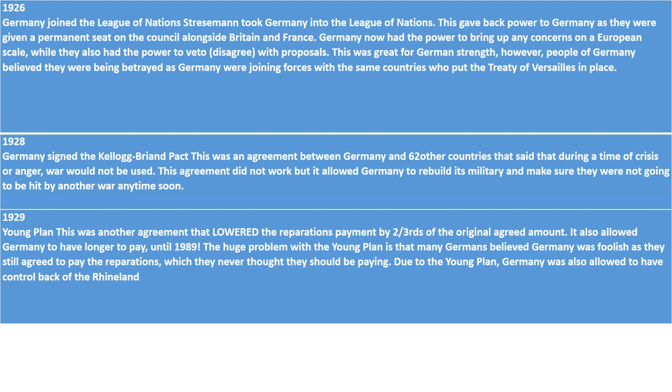Furthermore, Germany were allowed control back of the Rhineland, which was a bonus because under the Treaty of Versailles the Rhineland had to be demilitarised. Germany having control of the Rhineland ensured that the threat of France was kept to a minimum, basically.